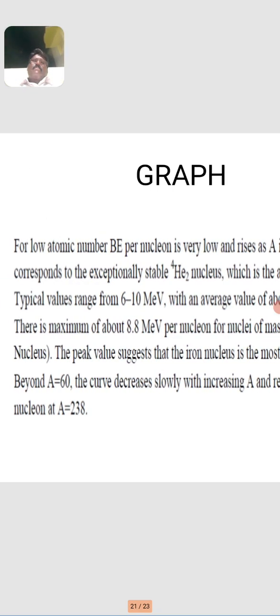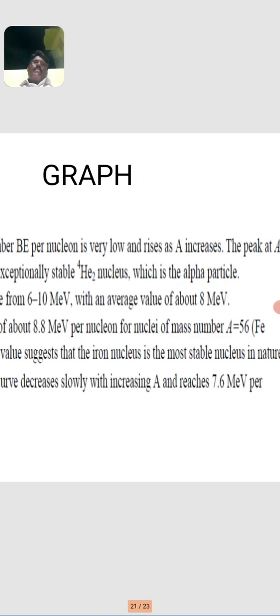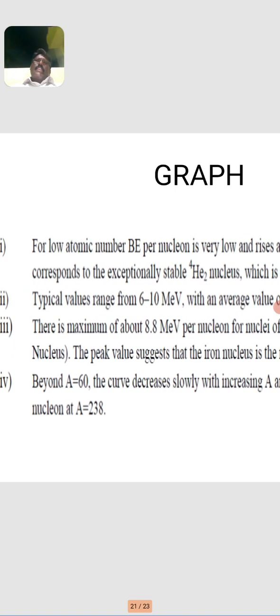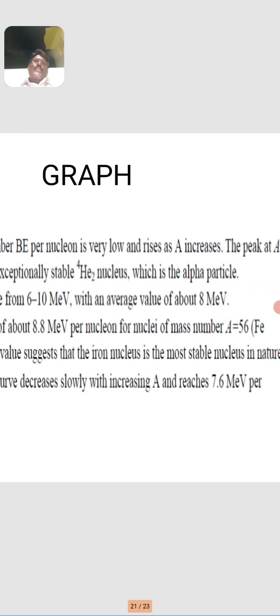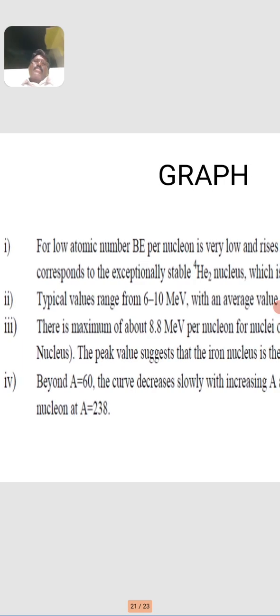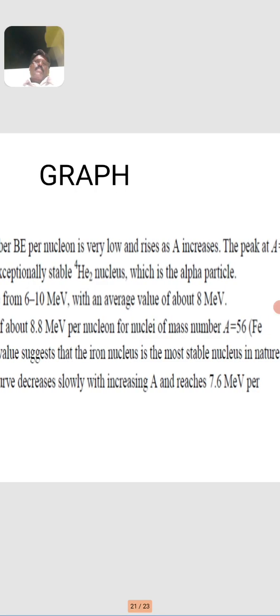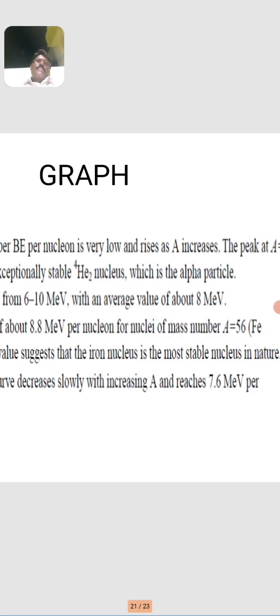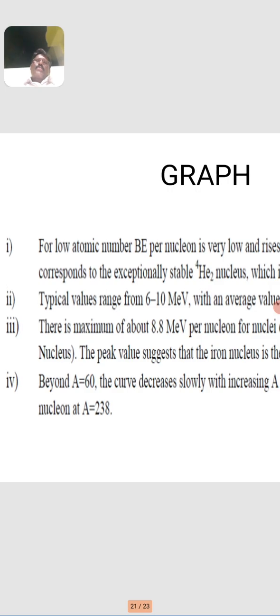There is a maximum of 8.8 MeV per nucleon for mass number 56, the iron atom. So the peak value suggests that the iron nucleus is the most stable nucleus in nature. Beyond mass number 60, the curve decreases slowly with increasing mass number and reaches 7.6 MeV for the nucleus of uranium-238.